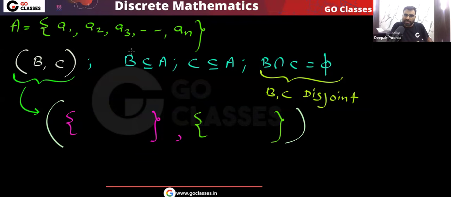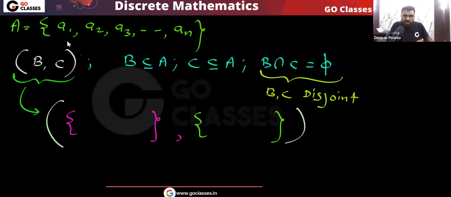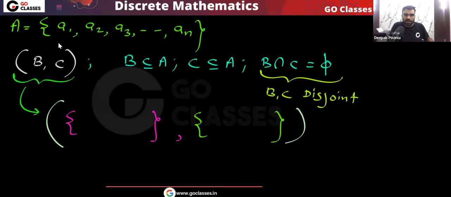Similarly, we need to decide for element A1. We need to decide for element A3. So here, notice one thing, that for each element of this set A, we need to decide whether that element goes to B, goes to C, goes to both, or goes to none. And all these decisions are independent of each other. What I decide for A1 has no effect on what I decide for A2. The decision I take for A1, for A2, for A3, all these decisions are independent. Very simple. Now let's focus on a particular element and see how many choices it has.